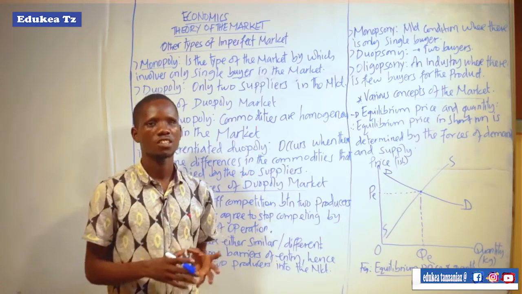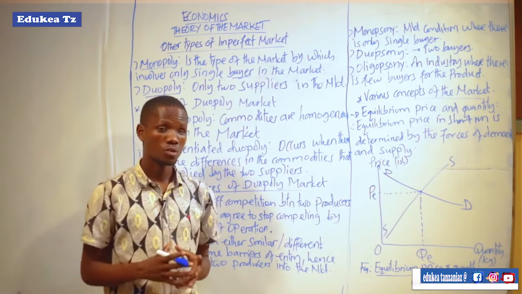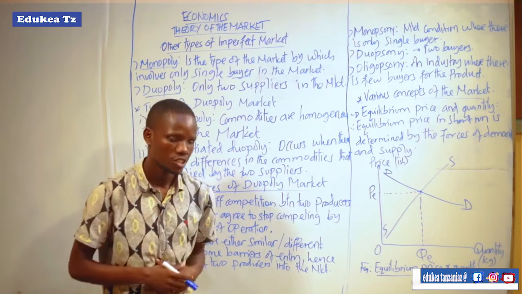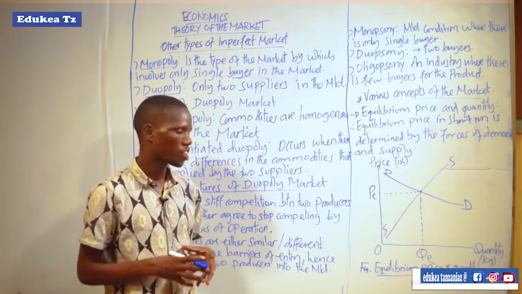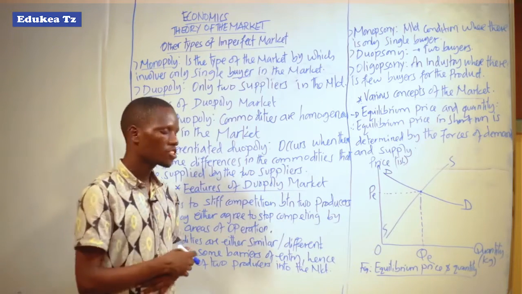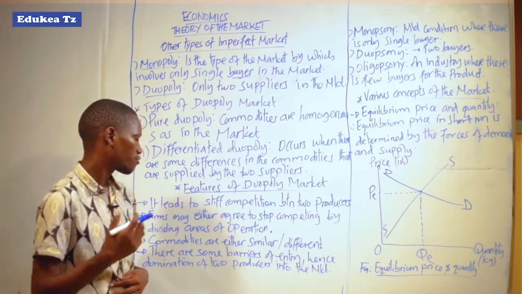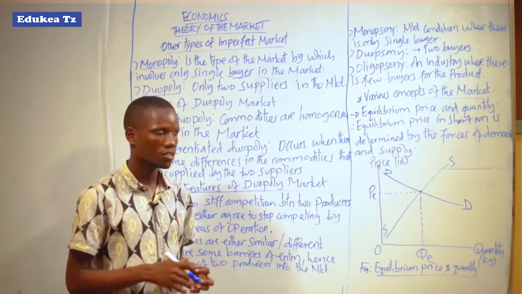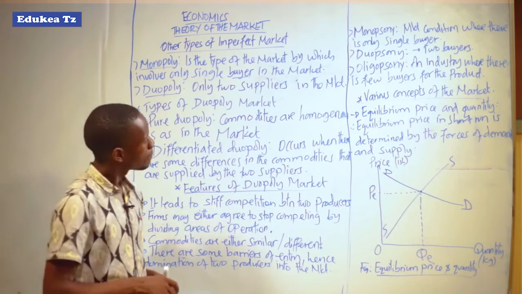It is possible, but there are barriers, like limitations, obstacles or hindrances that limit other firms from entering production of goods, hence leaving the two firms to dominate the market, which creates the so-called duopoly market.